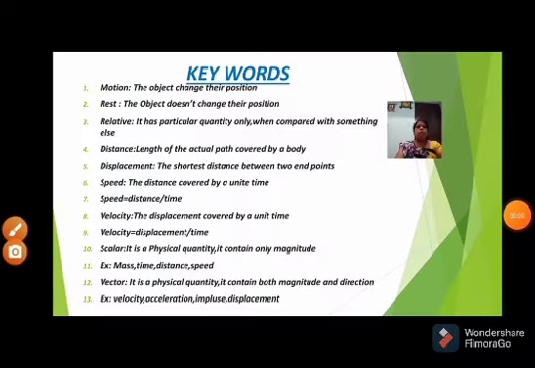Dear students, due to the COVID situation, I take 9th class through online. In our previous class, we discussed motion and its key points. Now let us recall them. Now discuss motion keywords.